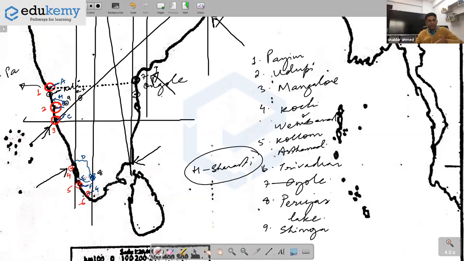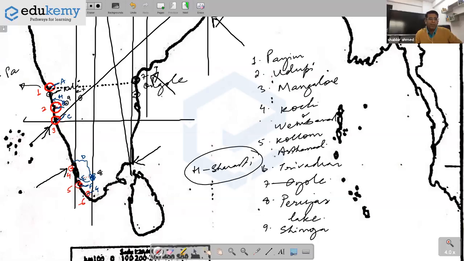So we have done almost 10 rivers along with the write-ups. You can now write about the places. What will you write about River Kali? If they ask you about this Kali River, what will you write? Small river, Western Ghats, source in the highlands of Karnataka, drains west coast, mouth of which is Karwar. Write about Karwar.